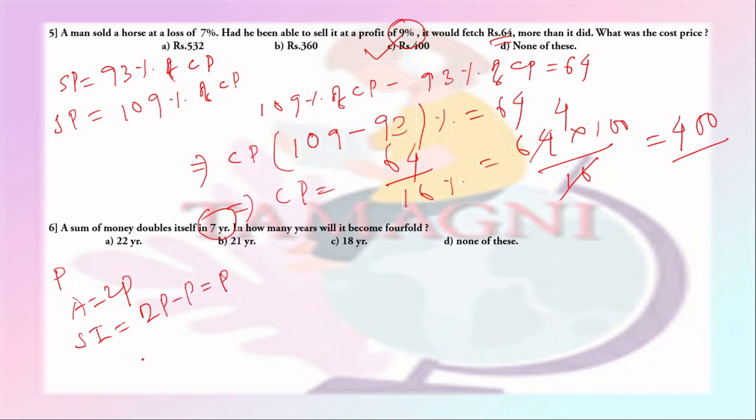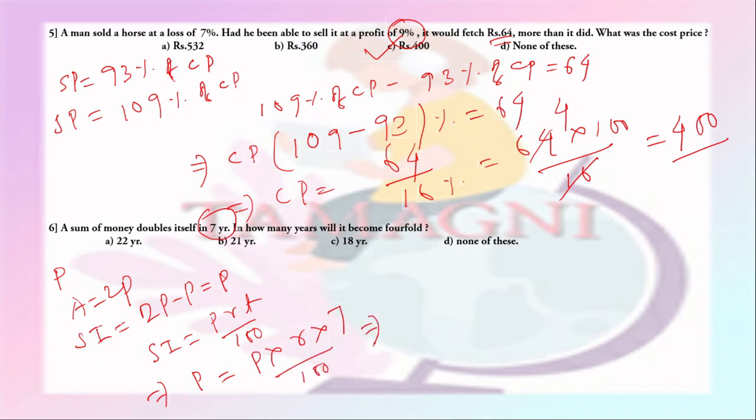Now we know SI is equal to P R T by 100. So from here we get, since the SI is P, P equal to P into R into 7 by 100.